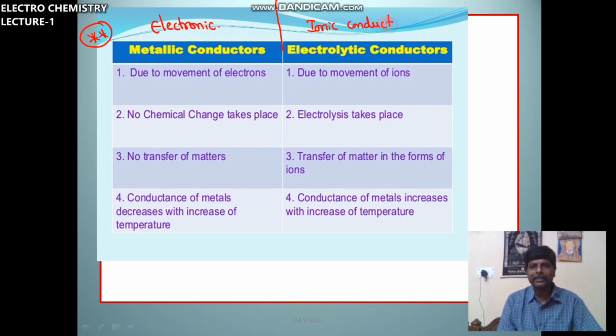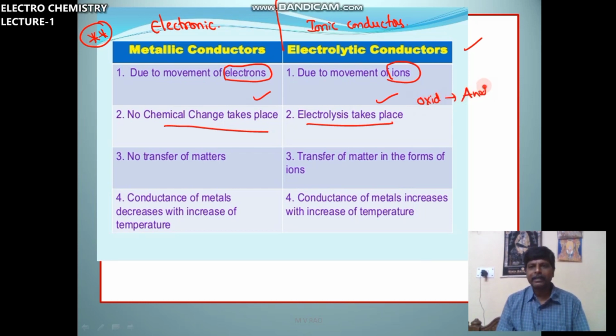What are the differences between metallic conductors and electrolytic conductors? In metallic conductors, current is carried by electrons. Here, current is carried by ions. No chemical change takes place in metallic conductors. Here, in electrolysis, chemical change takes place. Oxidation takes place at the anode and reduction takes place at the cathode. In metallic conductors there is no transfer of matter, that means no change in mass.